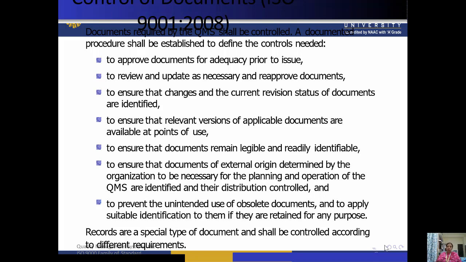So when we talk about the control of documents, it is very essential to ensure that our document remains legible and readable, and identified, for a long period of time. When you are storing the document, you should store it so that it is legible and readable after so many times also.